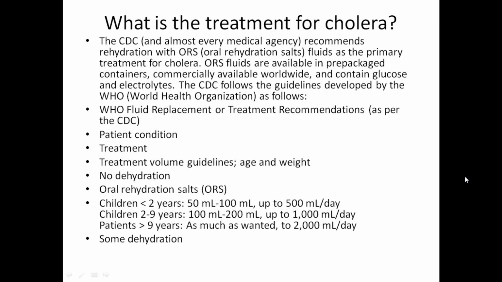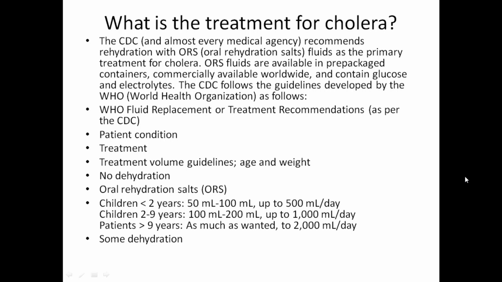Now, what treatment are we giving for cholera? First treatment is ORS, that is oral rehydration therapy. It is the recommended first treatment for cholera. Next, check the patient's condition; if there is a need for admission, you should admit the patient to the hospital, check the dehydration of the patient, and decide how you are giving ORS.